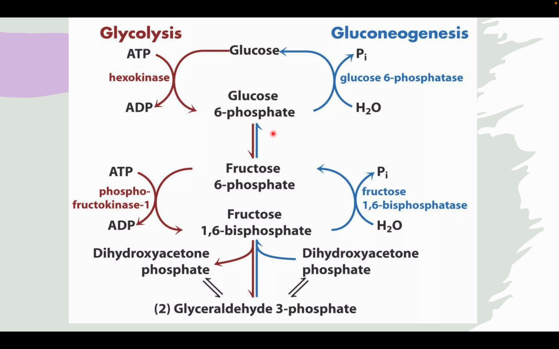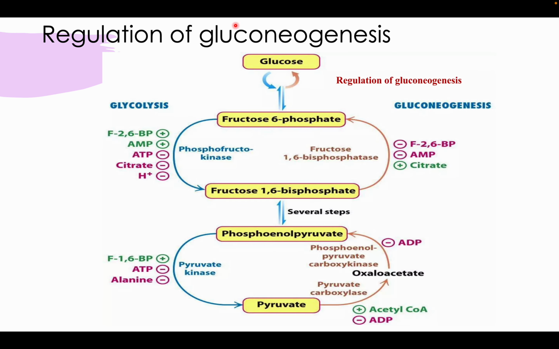And then again, this is a reversible reaction to form glucose 6-phosphate, and then from glucose 6-phosphate to glucose by glucose 6-phosphatase, which releases again the inorganic phosphate. So this reaction occurs as a reversible reaction, and there are three major steps which are irreversible in this reaction, and this step utilizes energy. So now we know how this happens, glycolysis and gluconeogenesis. So now we are going to talk about what regulates gluconeogenesis. So now we have talked about how this reaction occurs.